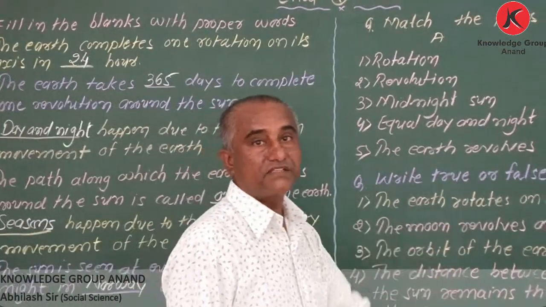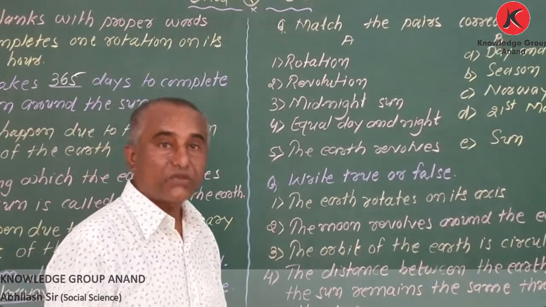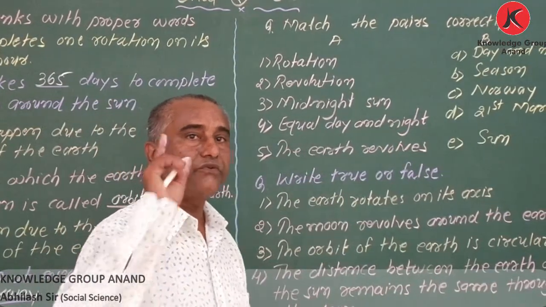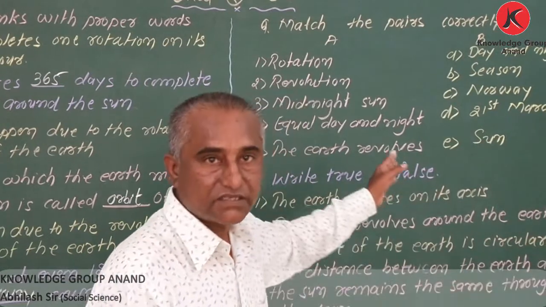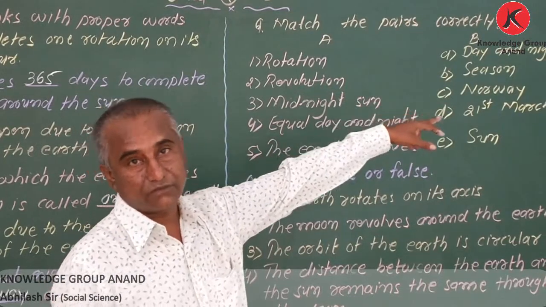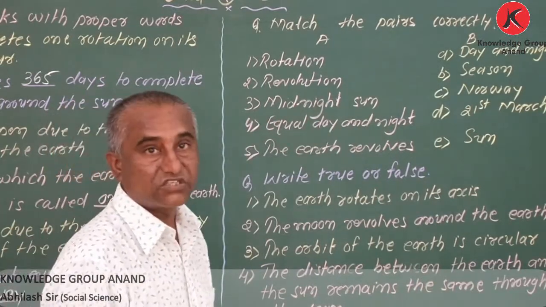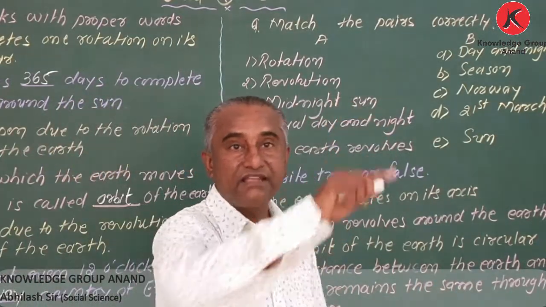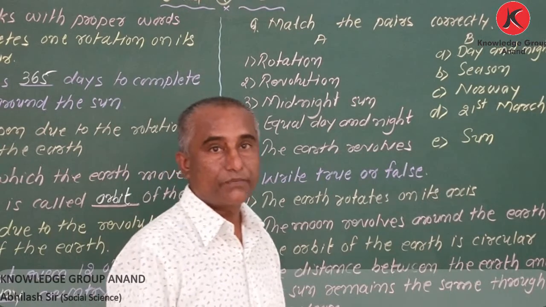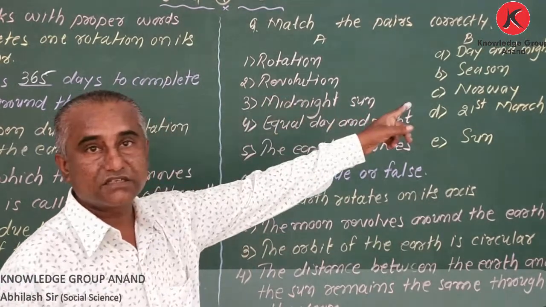Here I have written match the pairs correctly. My dear student, again and again you are making a mistake when in a question paper we don't give the correct answer in the same line. When you write the correct answer for match the pairs correctly, you have to write option A, and in the same line write the correct answer. Here I have written the correct answer. The same thing you have to write in the answer sheet. If you are just simply drawing lines, that is not good. It looks ugly. It creates a bad impression on the one who corrects the paper. So instead of drawing lines, it is better to write the correct answer in the same line.